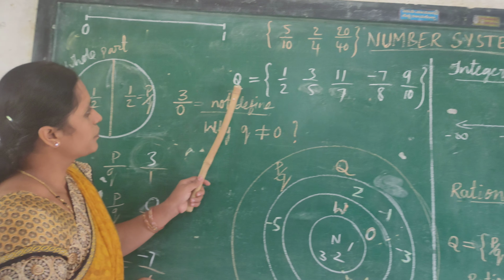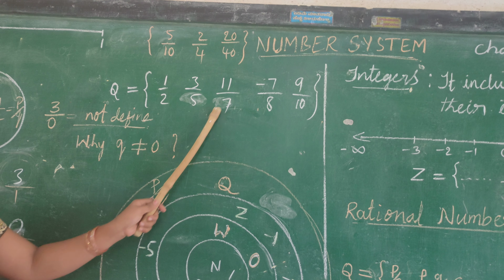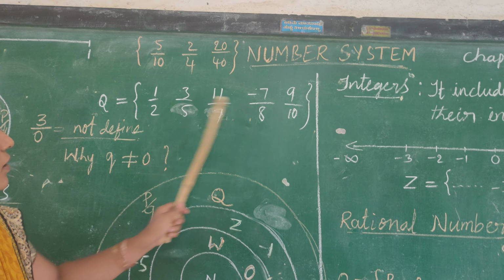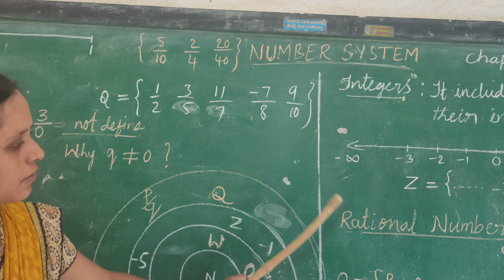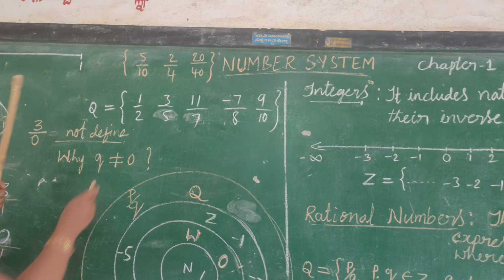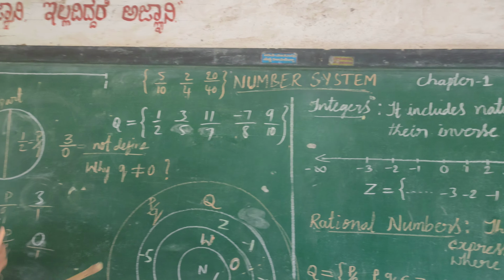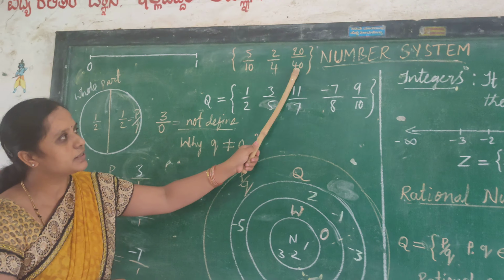Now coming to this one. Here Q equal to 1 by 2, 3 by 5, 11 by 7, minus 7 by 8, 9 by 10. These type of numbers are called rational numbers. Now coming to this one. Here is 5 by 10, 2 by 4, 20 by 40. Can you say these numbers are rational numbers?